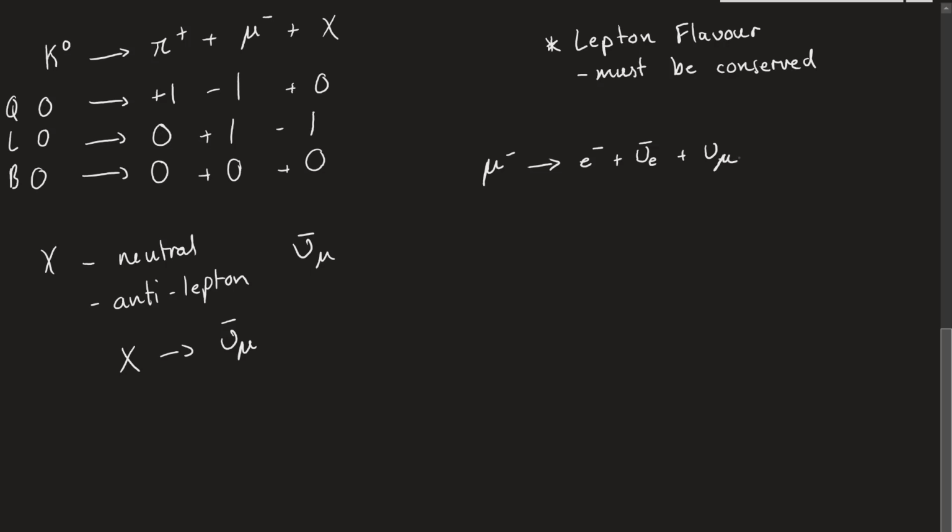Now the way we can know this happens is because not only do we have to conserve lepton number, so if we looked at lepton number, this is 1, this is 1, and this is -1, and this is +1. So this becomes 1, this becomes 0 plus 1, so it's 1 on both sides. So we've conserved lepton number.